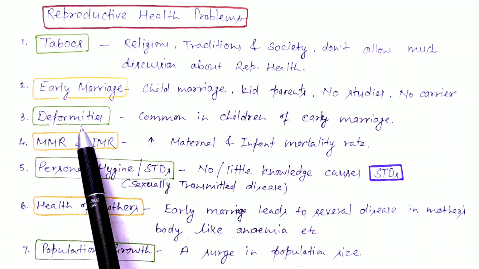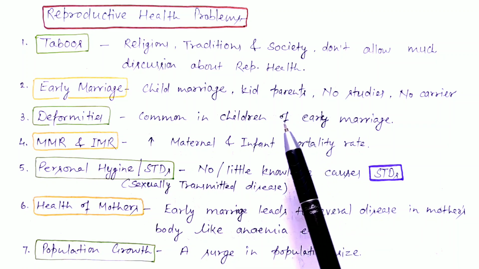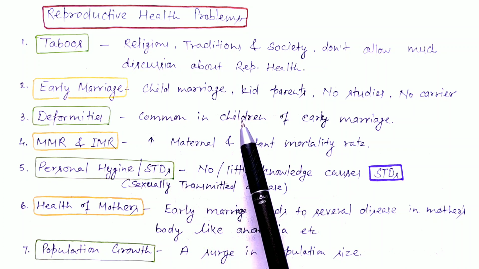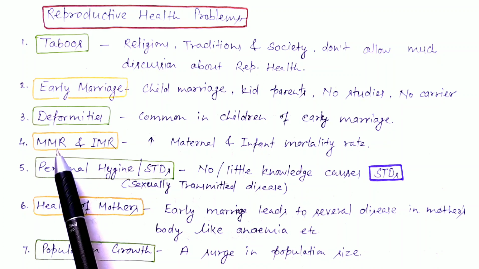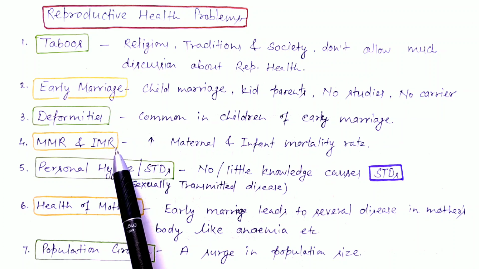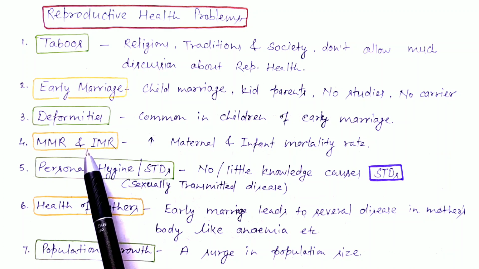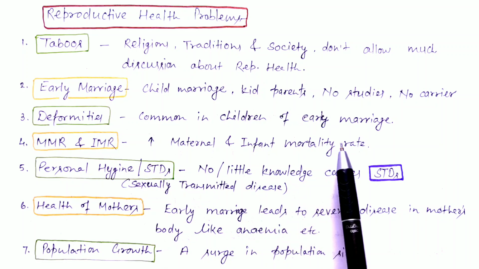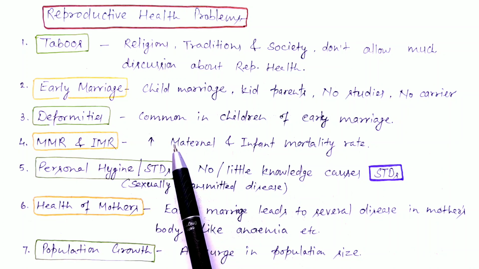Deformities is the third one. Most of the time, if there are early marriages, this causes a number of deformities in children. Fourth is maternal mortality rate, that is MMR, and infant mortality rate, that is IMR. We will discuss the details in the next coming lecture. So high maternal and infant mortality rate is also a problem for reproductive health.